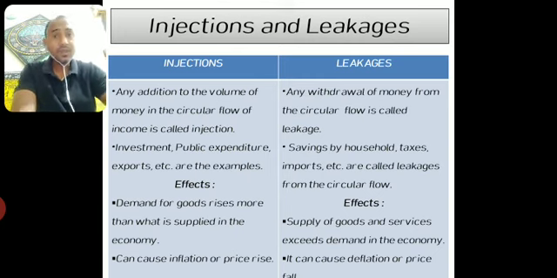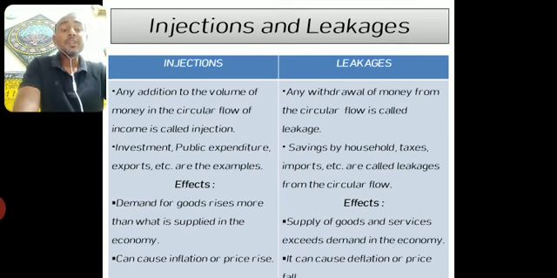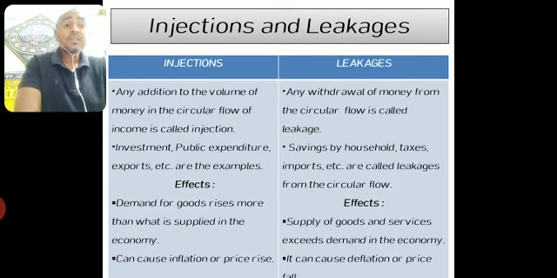Okay. Now, what are the different sources of injections? They are investment by the government, investment by the MNCs, foreign countries in an economy. They also lead to increase in the flow of money in the circular flow. Okay, then public expenditure, exports, all these are the examples of injections. What are leakages then? Leakages are those